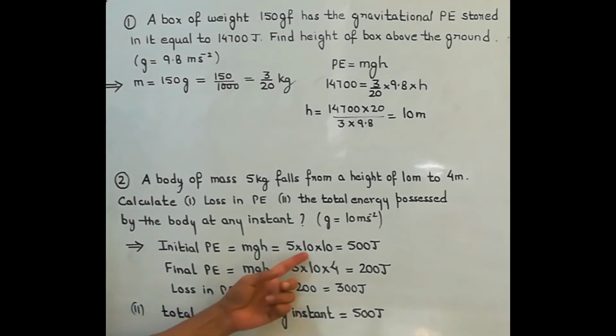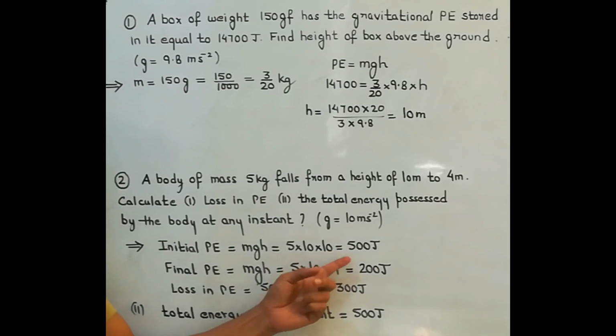Initially it was 500, then it was 200 joule potential energy, and 300 joule of potential energy has converted into some other form. But they are not asking for potential energy, they are asking for the total energy. So the total energy will remain the same. Potential energy has reduced, it has converted into some other form, but the total energy will remain whatever it was in the starting. So initially the energy that the body was possessing was 500 joule. So it will remain 500 joule throughout its fall.